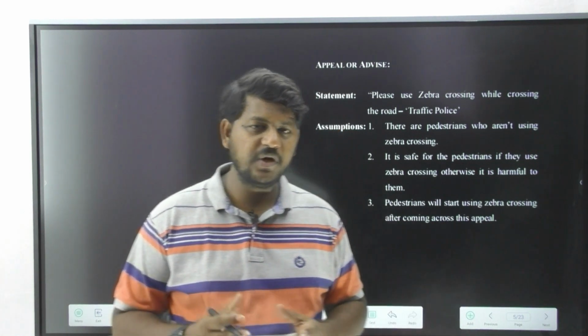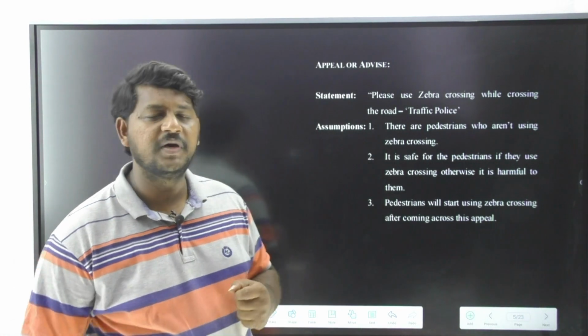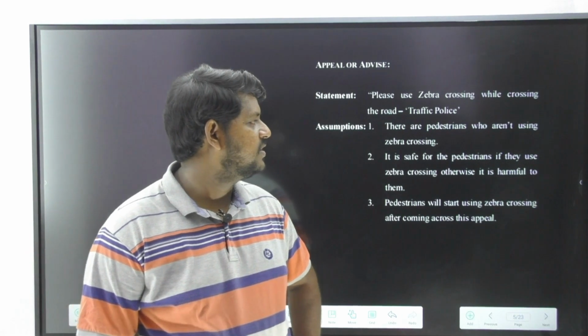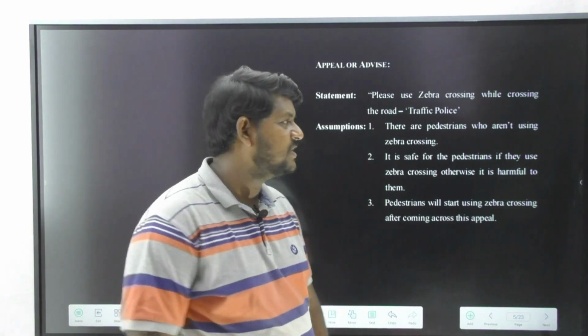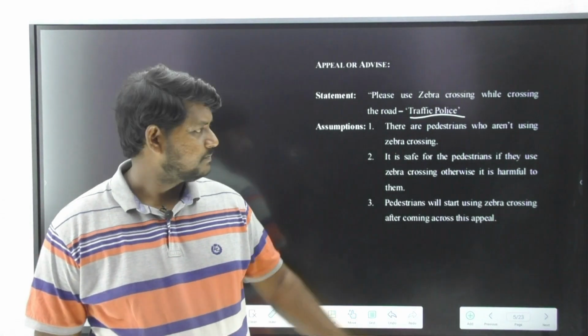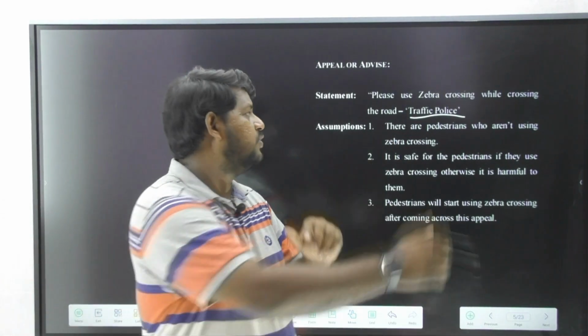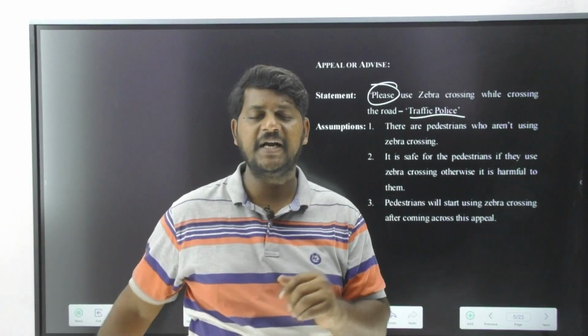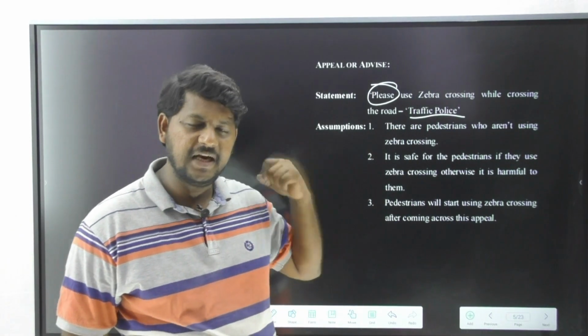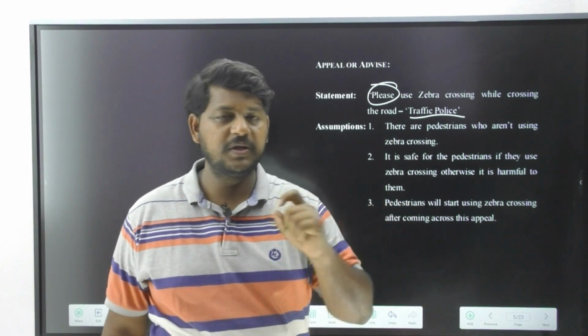Okay, so now observe the information over here. A statement: please use zebra crossing while crossing the road. A traffic police. Now who is making this statement? Traffic police is making this statement. Please use. Now you can observe please. This is definitely an appeal. So a formal way of request is clearly available over here along with an advice.